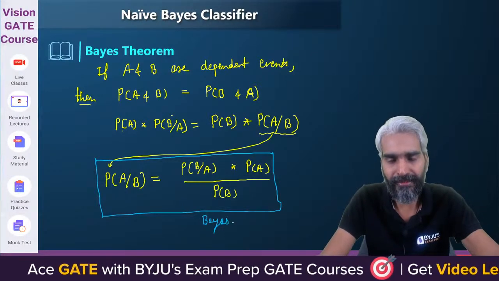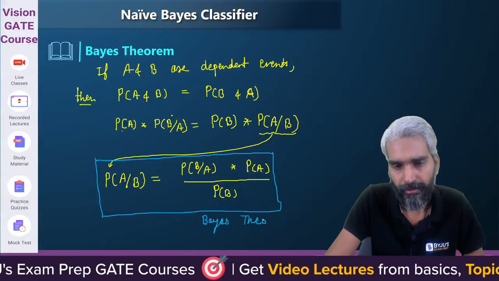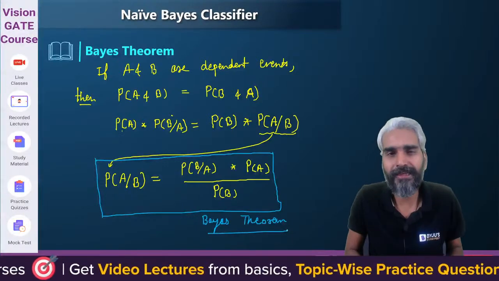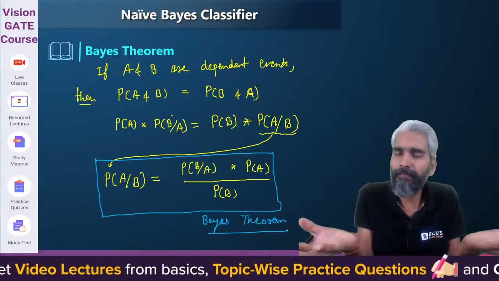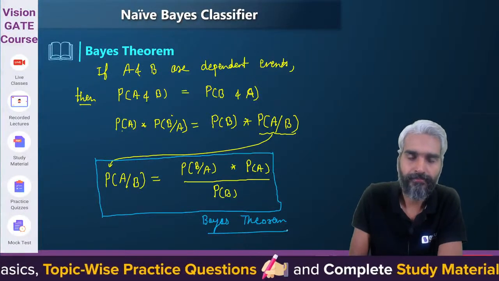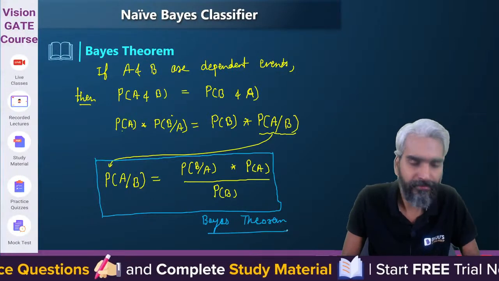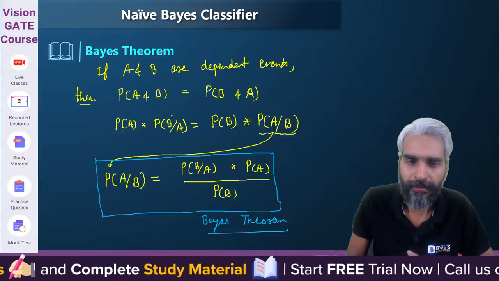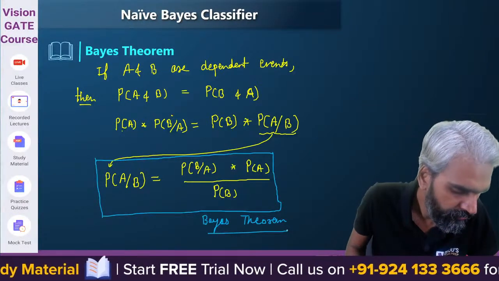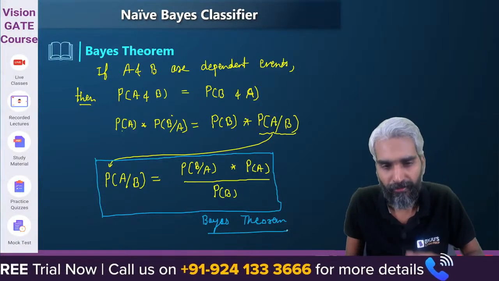Is there anything which you need to remember in this formula, if you understand the concept of simple independent and dependent events? Is there anything which you need to remember in this particular formula? No ghotala. What ghotala?